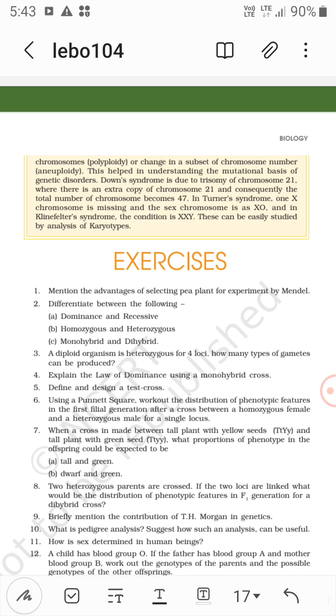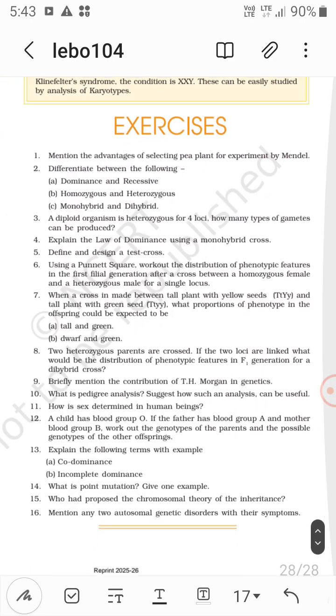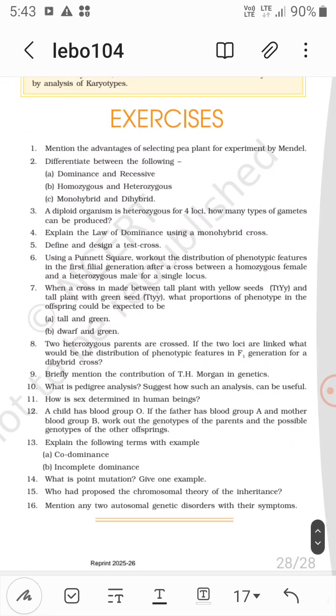This is rare and occurs in females, like Turner syndrome. Now in Klinefelter syndrome, the condition is XXY. This can be easily studied by analysis of karyotypes. Okay, now the exercise. So this much is the exercise.